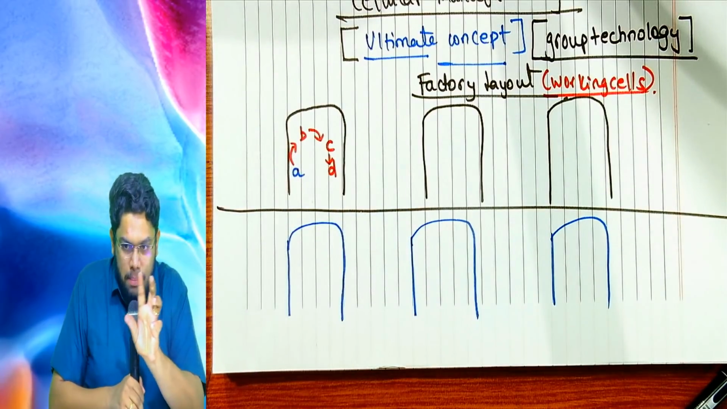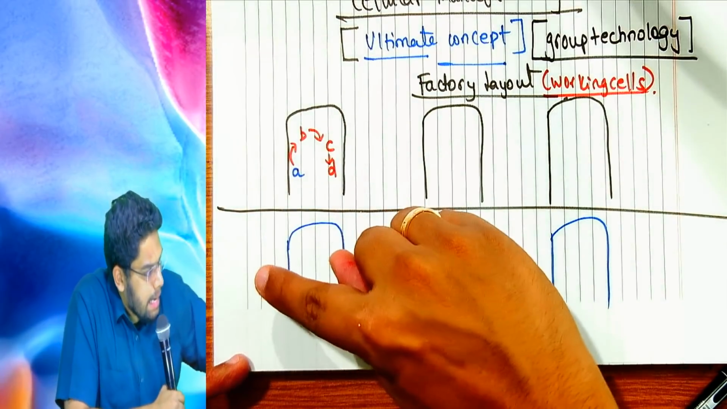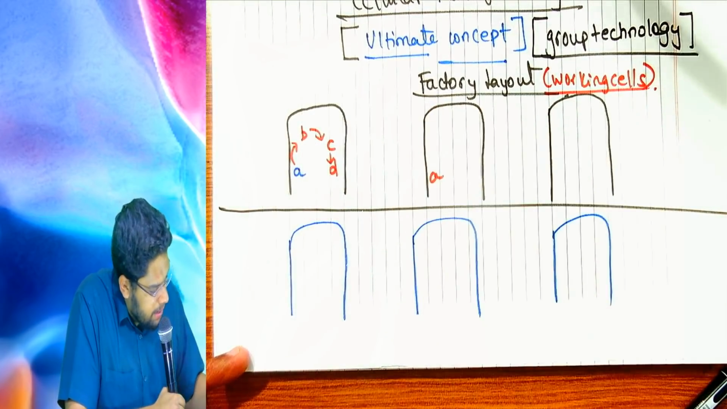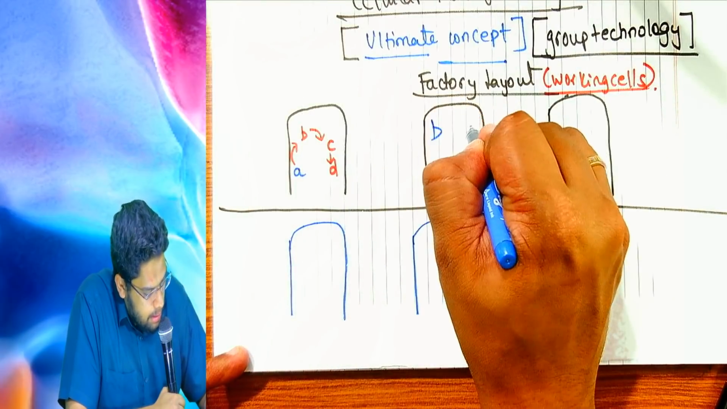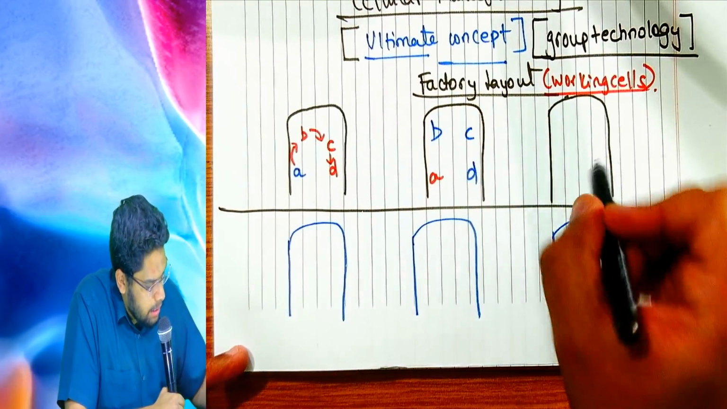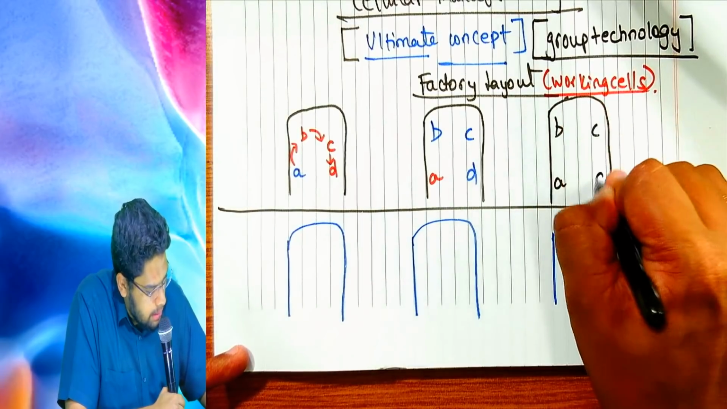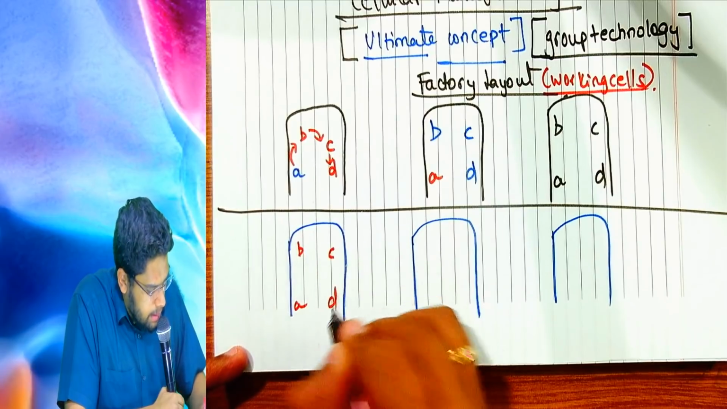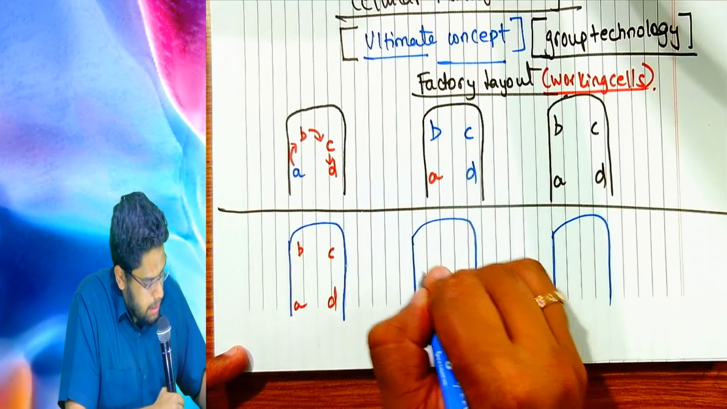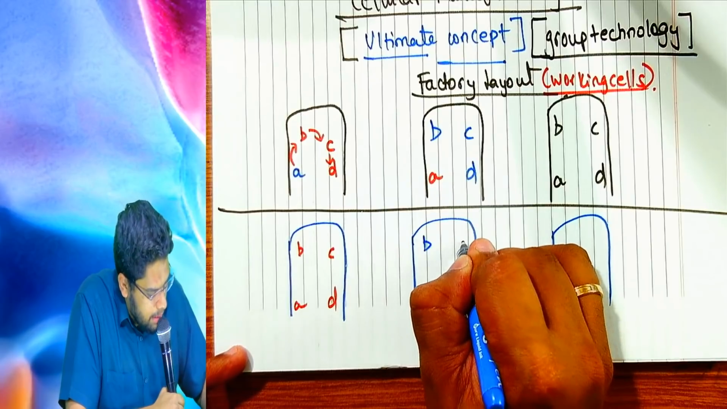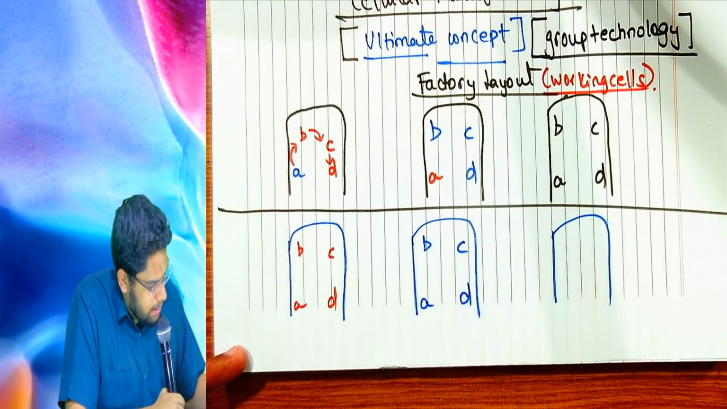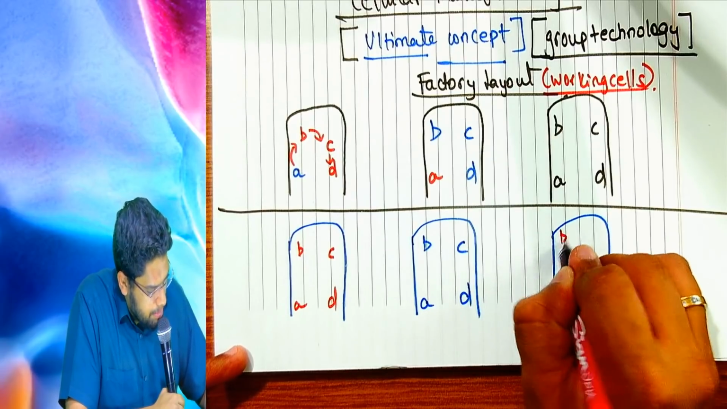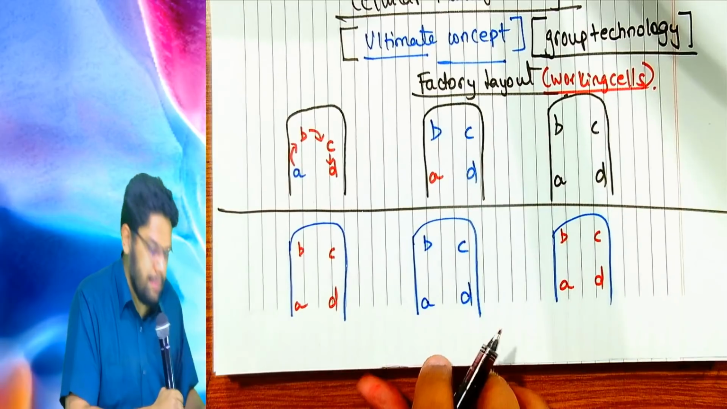Are you understanding what I am trying to say? And they are arranged in a U-shaped manner. Every cell will have A, B, C, D. Come on, say it. A, B, C, D. What does A mean? Machining department, finishing department, assembly department, packing department. Are you following or not? A, B, C and D.